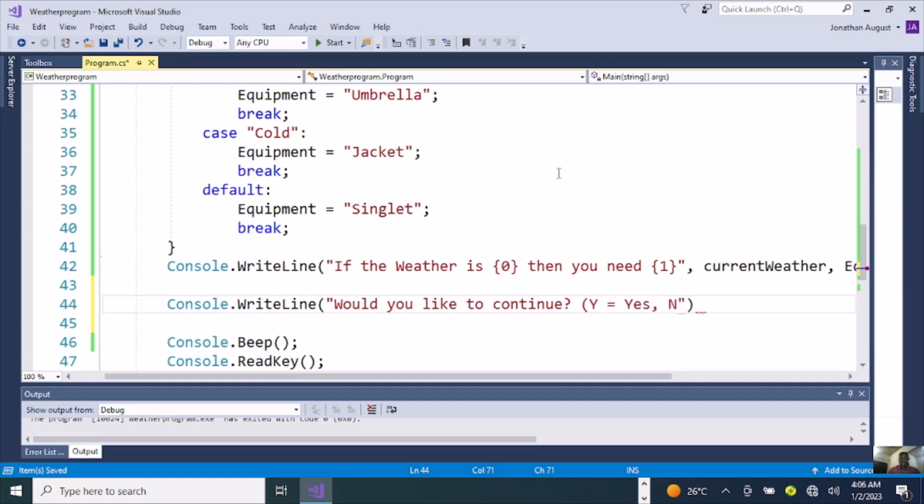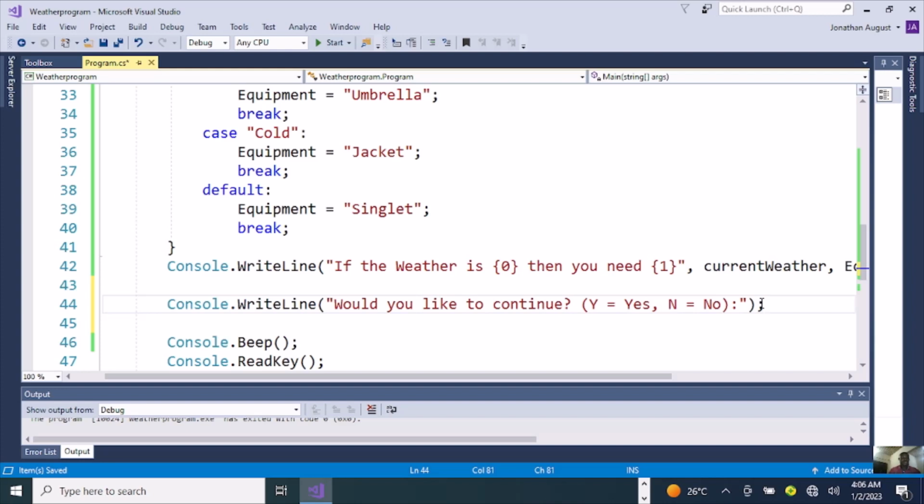Then if you don't want to continue, N equals no. Then you close your bracket, then add a colon sign. Then come here at the end of it and add a semicolon. So this will prompt us to continue or not.